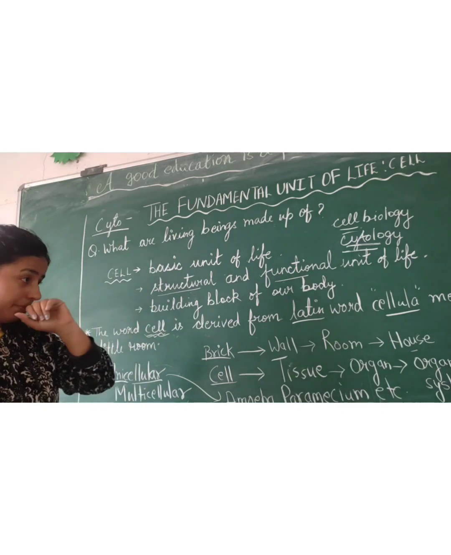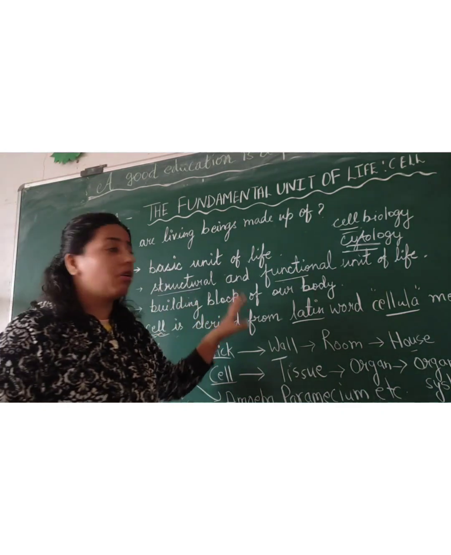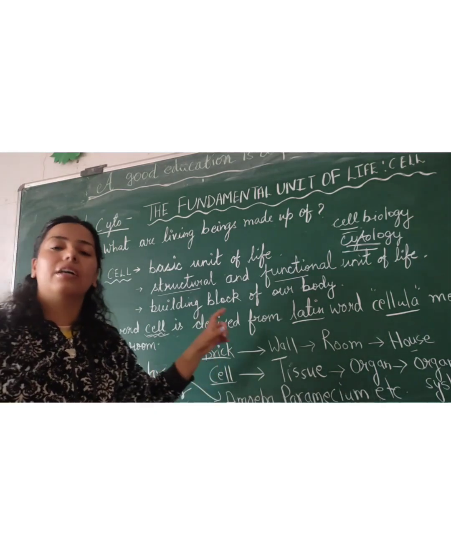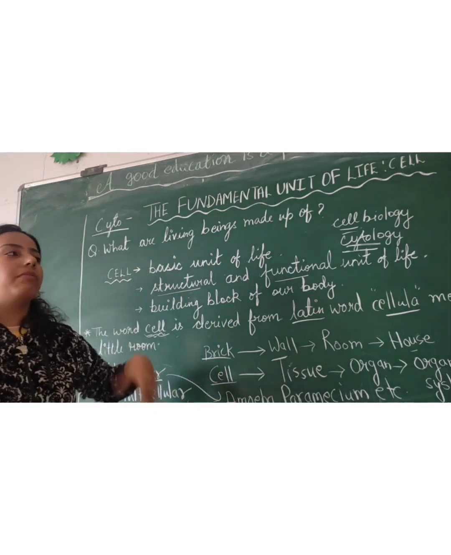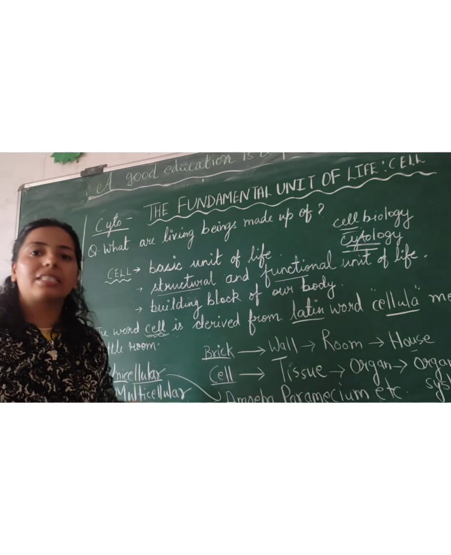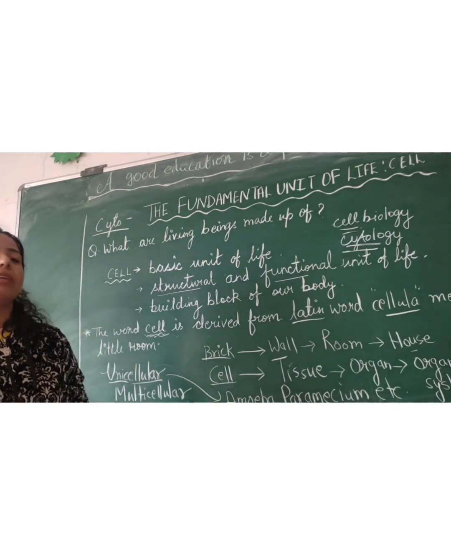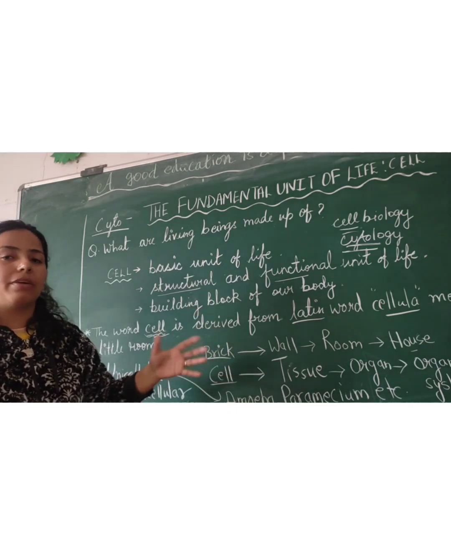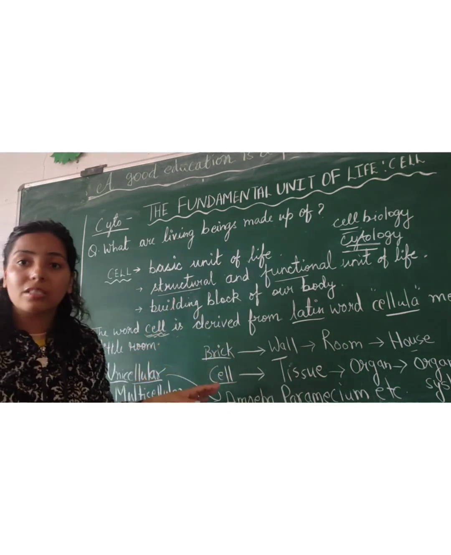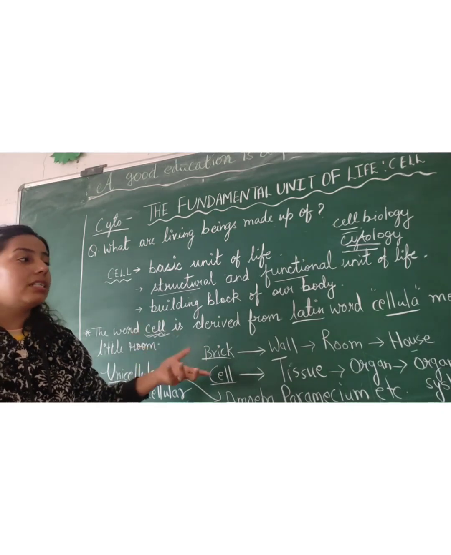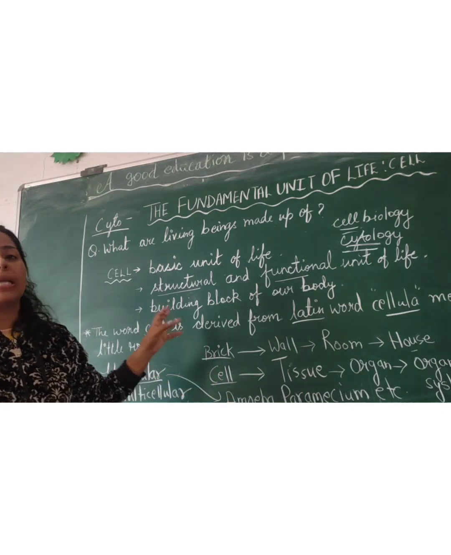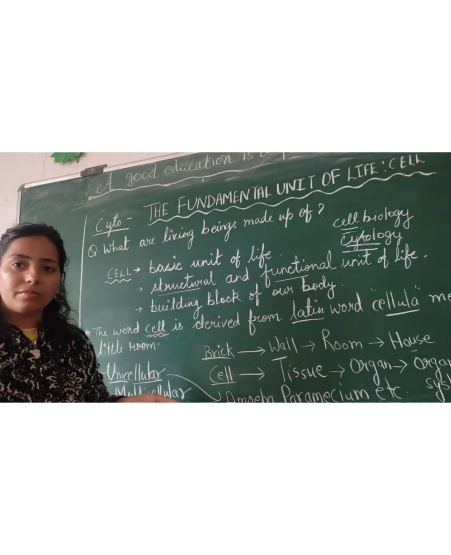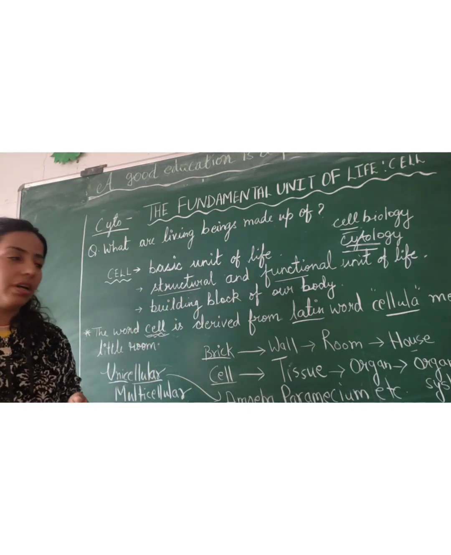So this is all for today in this lecture. Next lecture I will start with the discovery of the cell. After that we will move to the types of cells, shape of cell, size of cell, and then the components of the cell like the plasma membrane. I will cover all topics in your book which are important. You just have to understand. If you understand, you can write your own answers also.